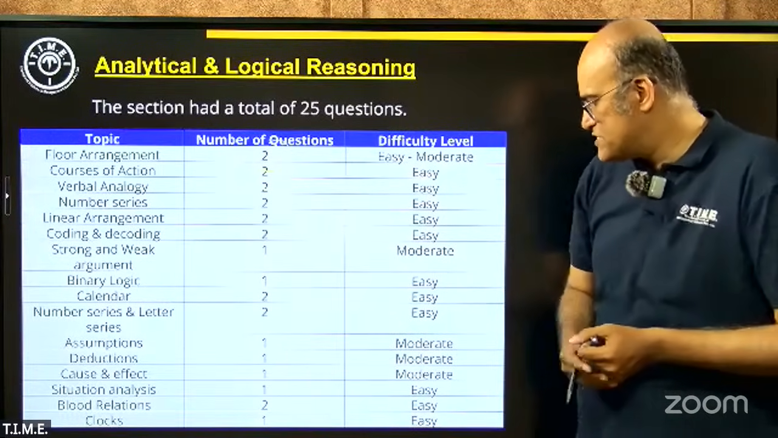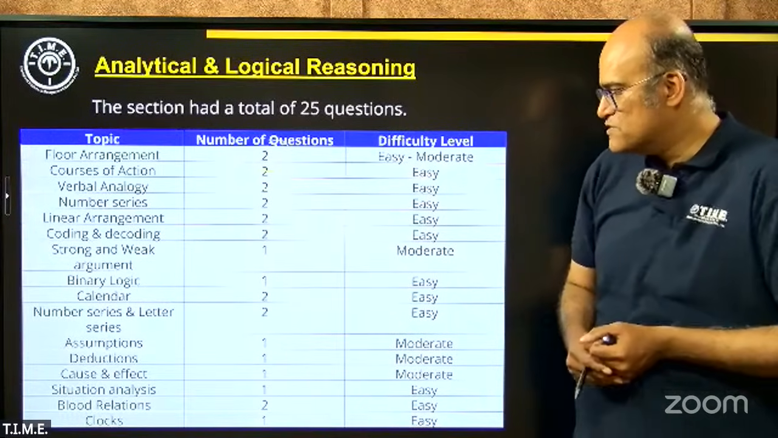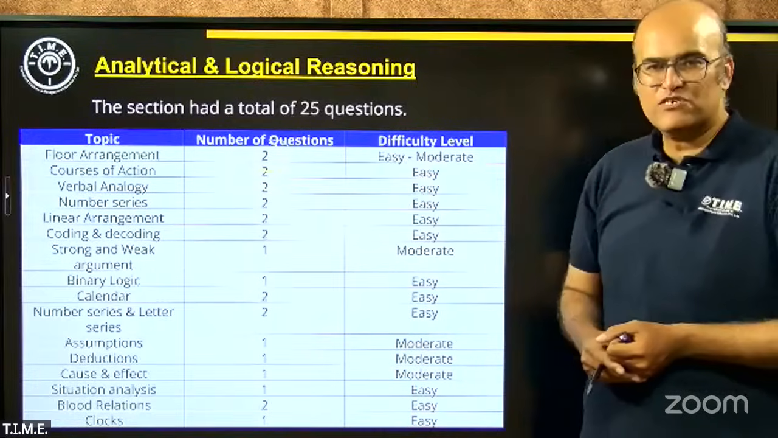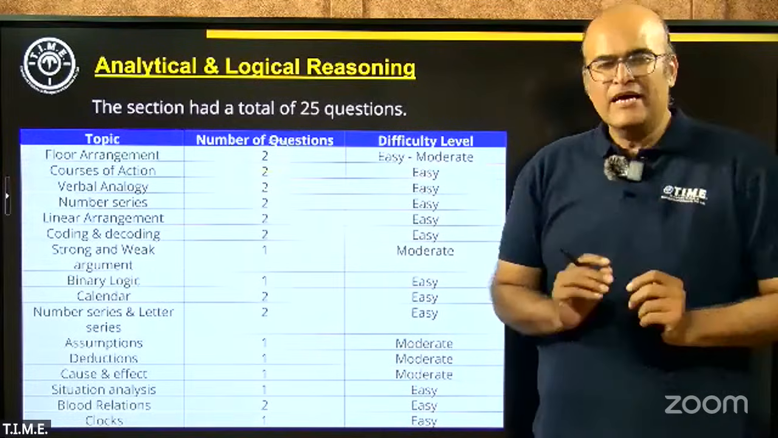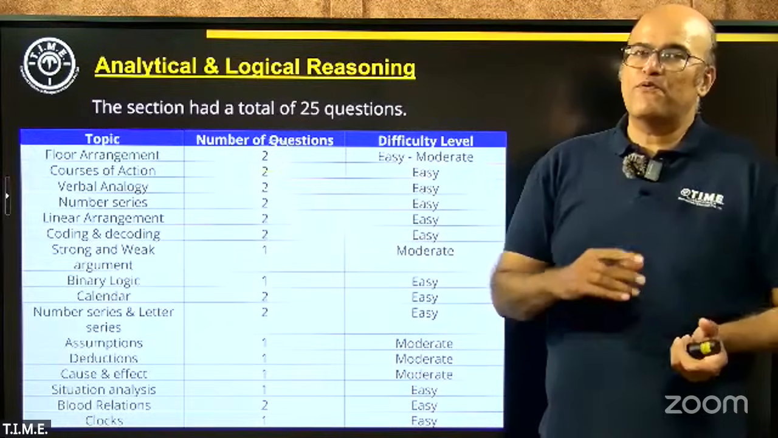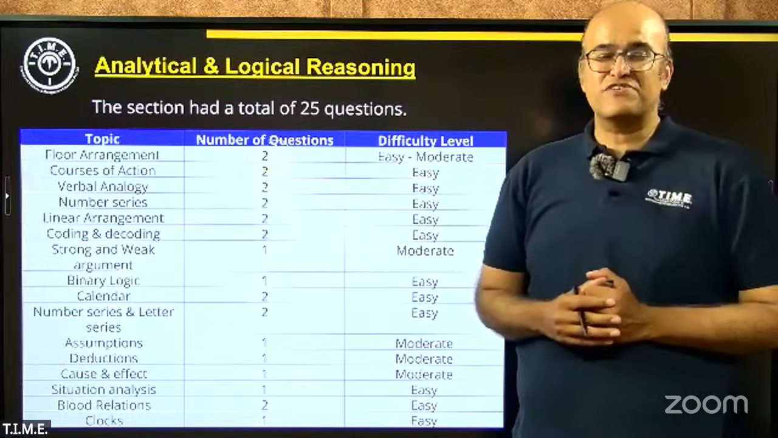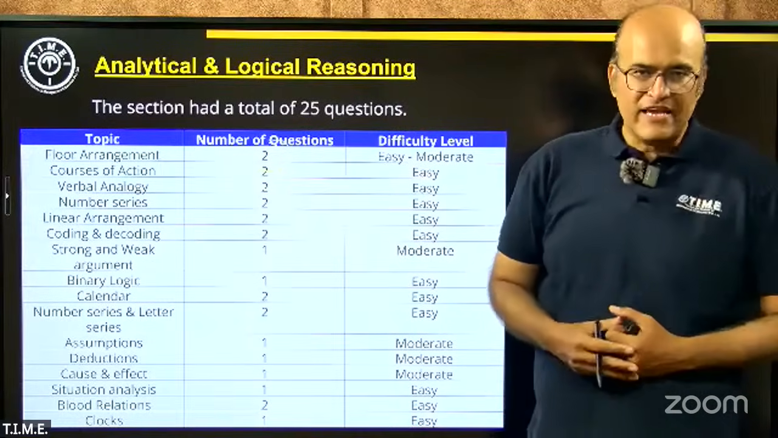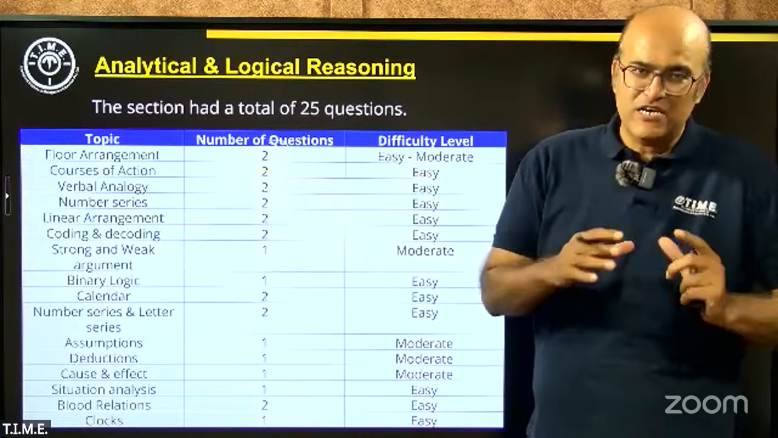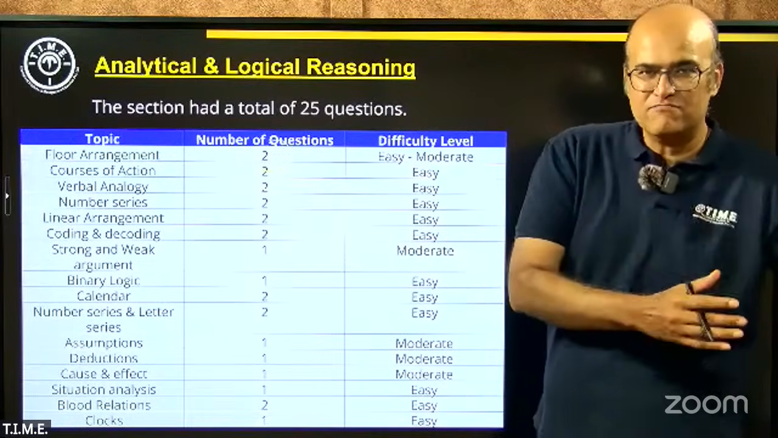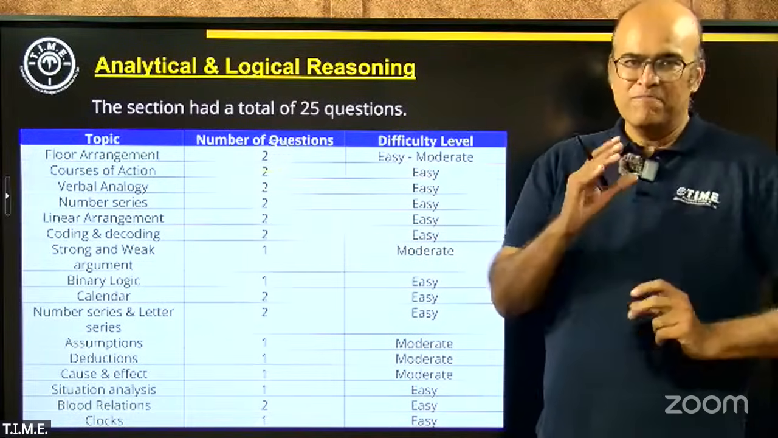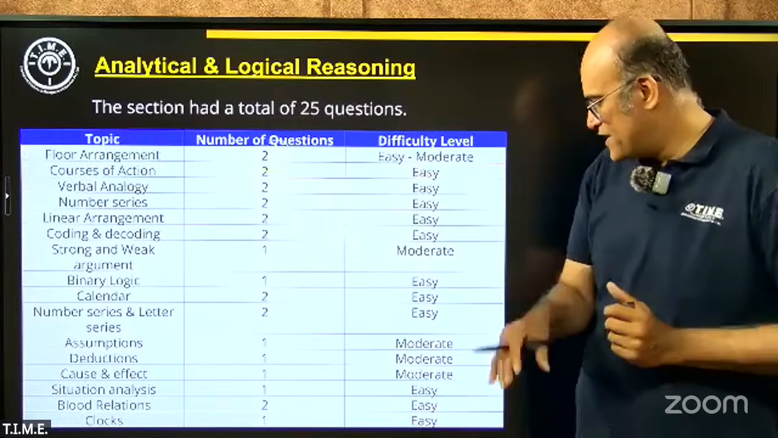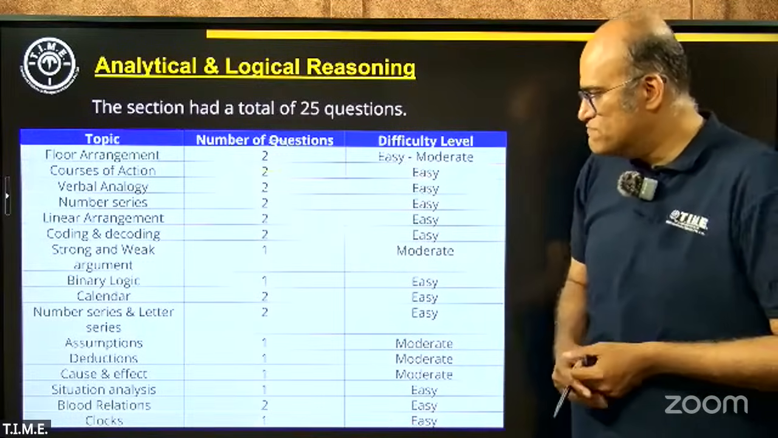Then we have situation analysis, one question, which was pretty simple, straightforward. A blood relations question was there, which was easy. But students have reported that in this particular question, they had to assume that Suresh is male, and then they were able to get the answer. If you don't assume that Suresh, the character given in the question, is male, then you probably would have got a little ambiguity. So again, we are going to classify it as a simple question.